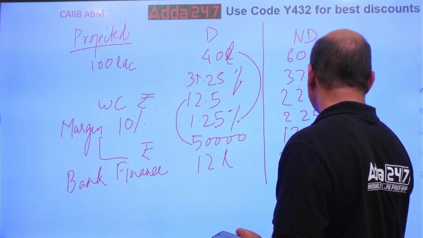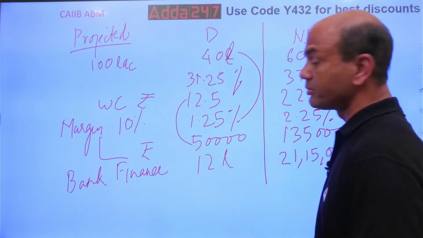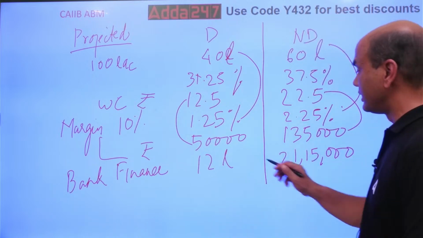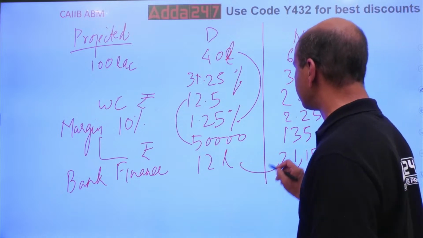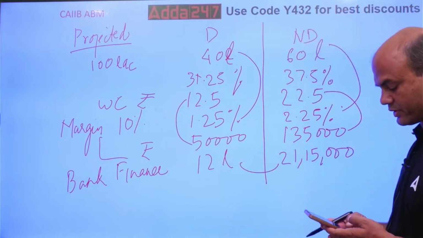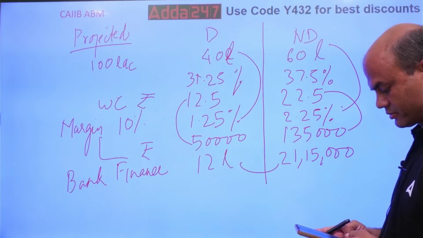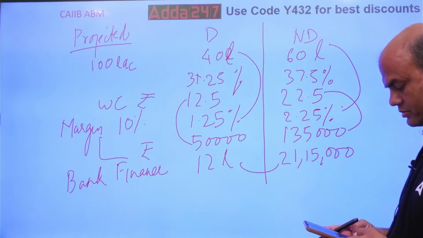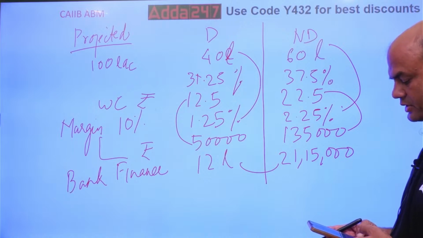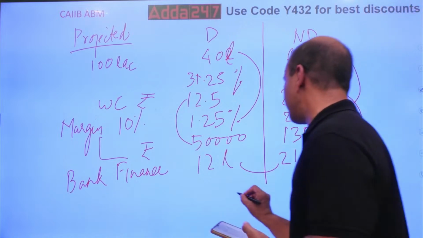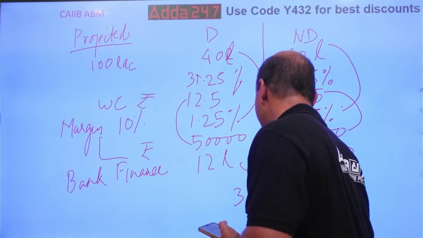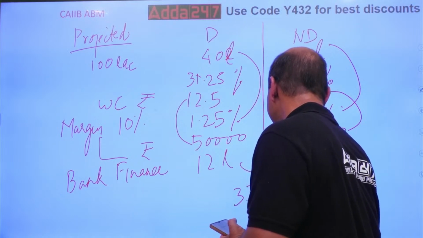So what is my total bank finance then? Addition of these two: 12 lakhs plus 21 lakh 15,000, so 33 lakh 15,000. So my net bank finance over here will be 33 lakh 15,000.